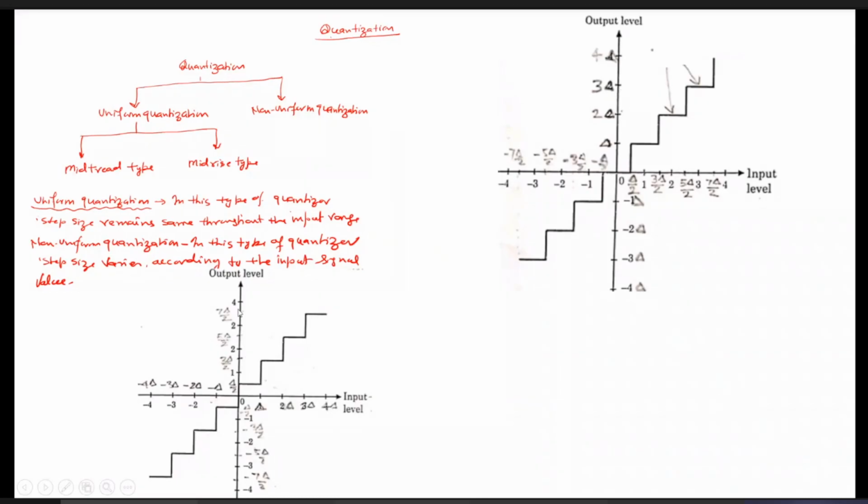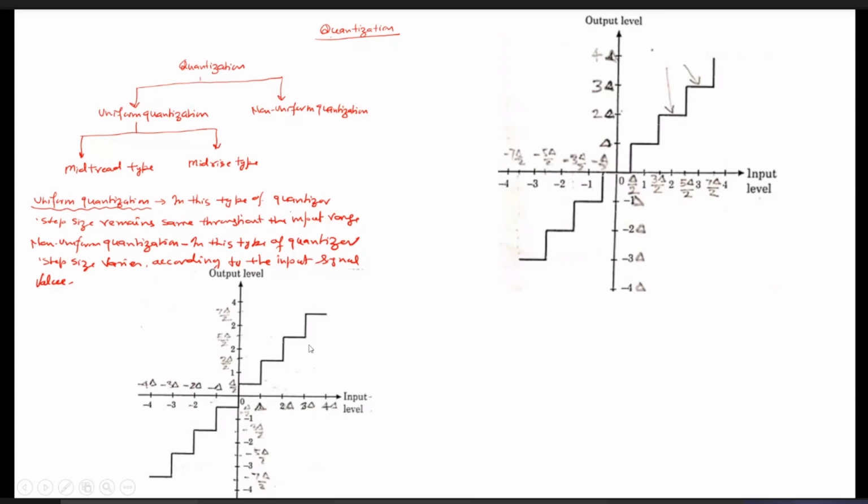Whereas in the mid-rise type of quantization, the rise portion of this graph passes through the origin of this particular characteristic, so we call it mid-rise type of quantizer. In the mid-rise quantizer, you can see if the input level is between 0 to delta, then it is approximated by delta by 2. If the input level is between delta to 2 delta, then it is approximated by 3 delta by 2. If between 2 delta to 3 delta, then it is approximated by 5 delta by 2, and so on.